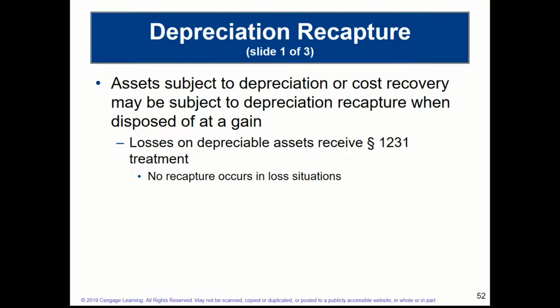So assets are sometimes subject to recapture, and what recapture means is that if I sell an asset and I've been depreciating, and I've been taking advantage, for example, of accelerated depreciation, and I've been taking these deductions against ordinary income, then if I sell these assets later at a gain, part of that gain may be recaptured. That is to say, part of that gain may be taxed at my ordinary marginal tax rates and not the preferential capital gains rates.